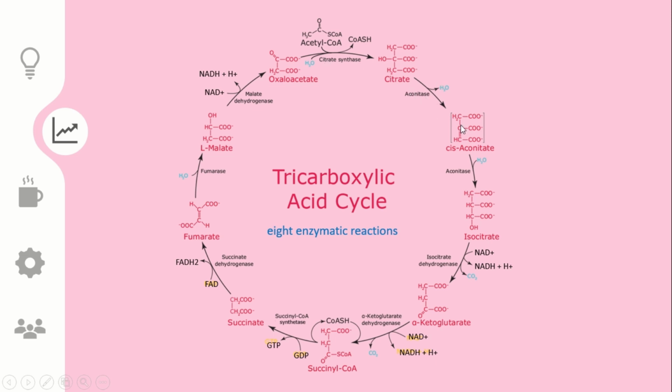Whenever citrate gets converted into cis-aconitate, there is a dehydration reaction, so H2O gets out. But whenever cis-aconitate is converted into isocitrate, one H2O molecule is getting in. Then why is this citrate and this isocitrate? There should be some structural difference, right? This is the first carbon, second carbon and third carbon. Let me see if I can zoom in a bit.